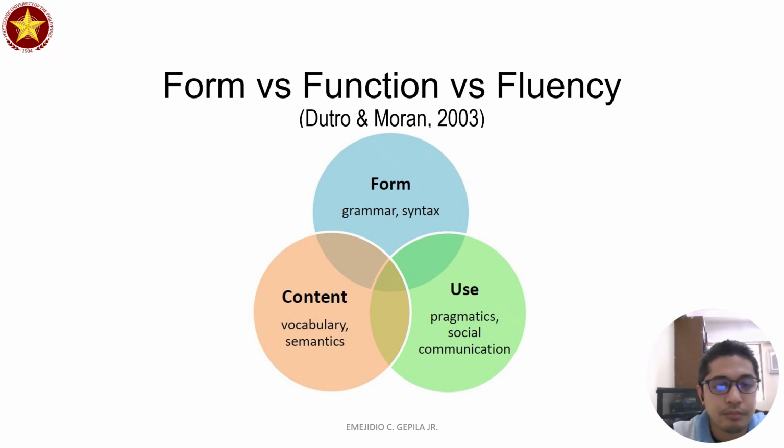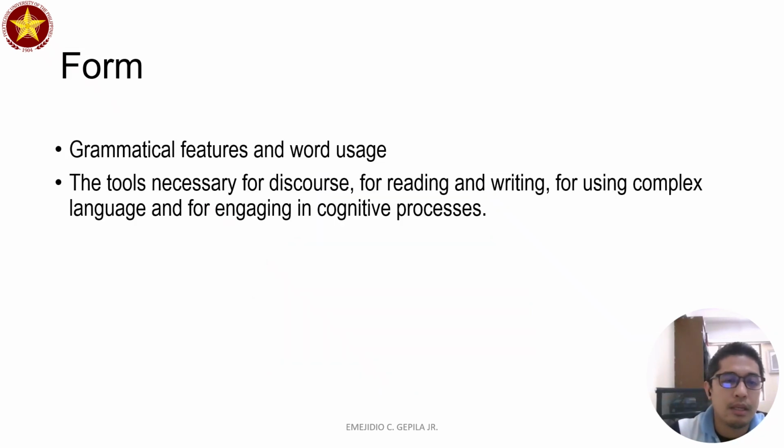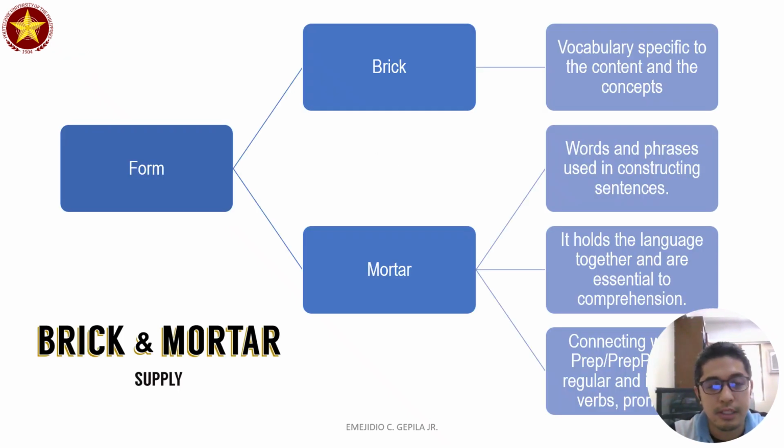situations. That means to know what fluency is, we have to make sure that we could be able to identify its distinct characteristics compared to form and function. When we say form, we refer to grammatical features that are highly related to how words or how a language is being used in different contexts.